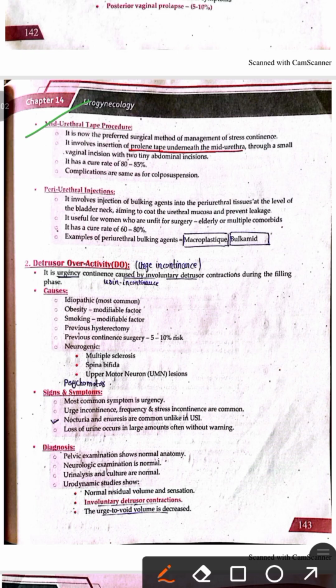Next one is the mid-urethral tape procedure. This procedure involves the insertion of a synthetic tape underneath the mid-urethra, and it is the surgical method of choice for stress incontinence, and it has a cure rate of 80 to 85%.